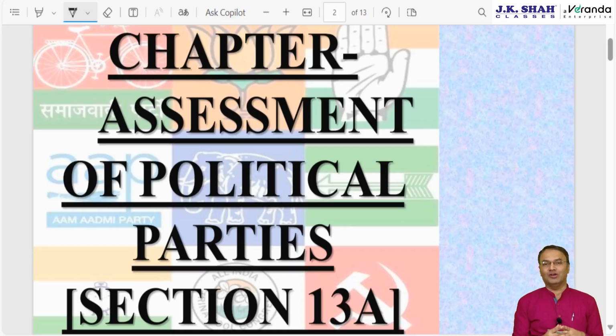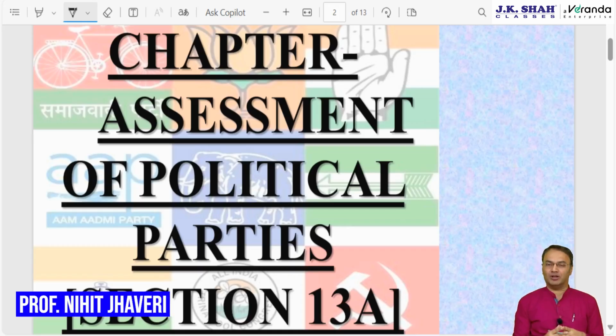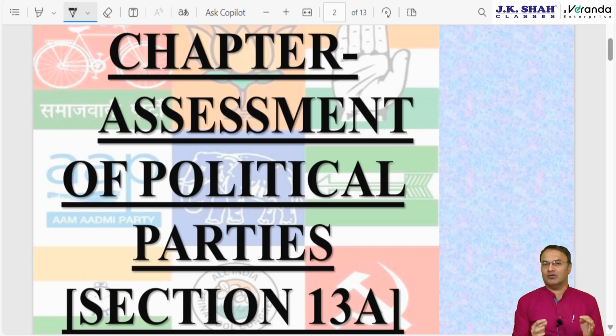Hello friends, today we'll be revising assessment of political parties. Section 13A. There's only a single section governing this chapter, a very small chapter. It says if 5 conditions are satisfied by a political party, then 4 types of incomes will be exempt.